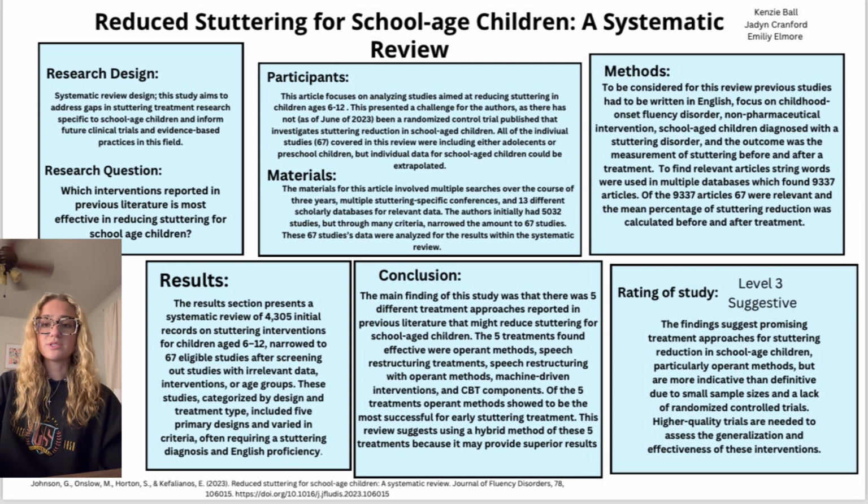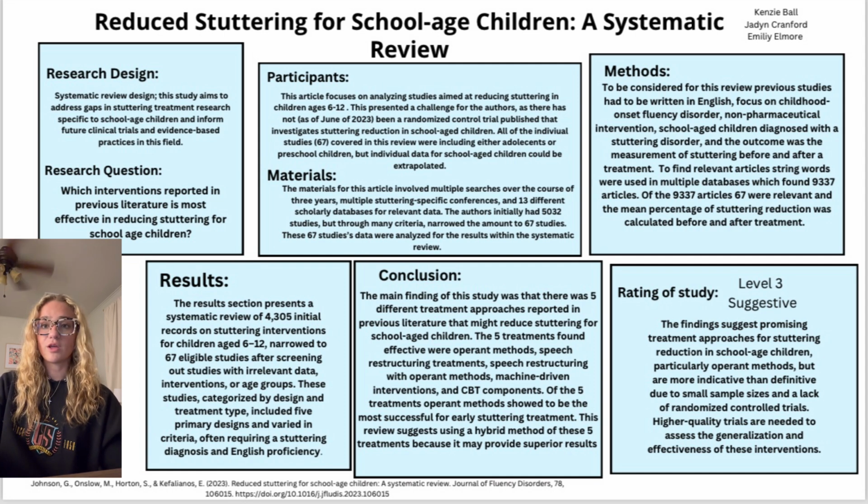The study used multiple different databases as well as screens of conference proceedings from the international stuttering-specific conferences. Search words such as stutter, disfluent, non-fluent, child, and school age were searched in the different databases to find relevant research. Initially, 9,337 articles were found, but 2 authors compared data on different outcomes that did not meet the consensus, which were then discussed and recalculated, leaving 67 relevant articles.